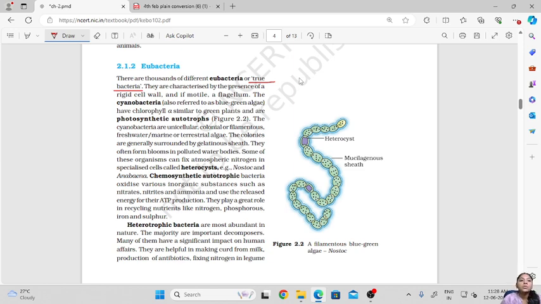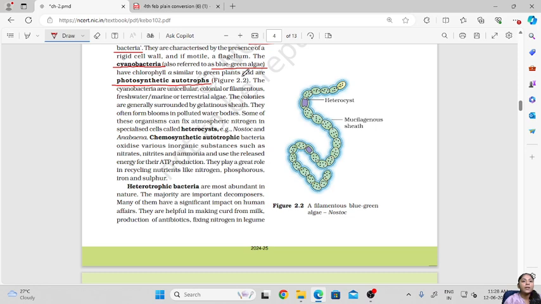Okay, so the cyanobacteria, also referred to as blue-green algae, have chlorophyll A similar to green plants and are photosynthetic autotrophs. So in eubacteria there is a group of bacteria called the cyanobacteria which have a chlorophyll A pigment which is similar to the one found in plants, and since they have this chlorophyll, they are photosynthesizing autotrophs. Okay, they can synthesize their own food. Then these cyanobacteria are unicellular, colonial or filamentous.